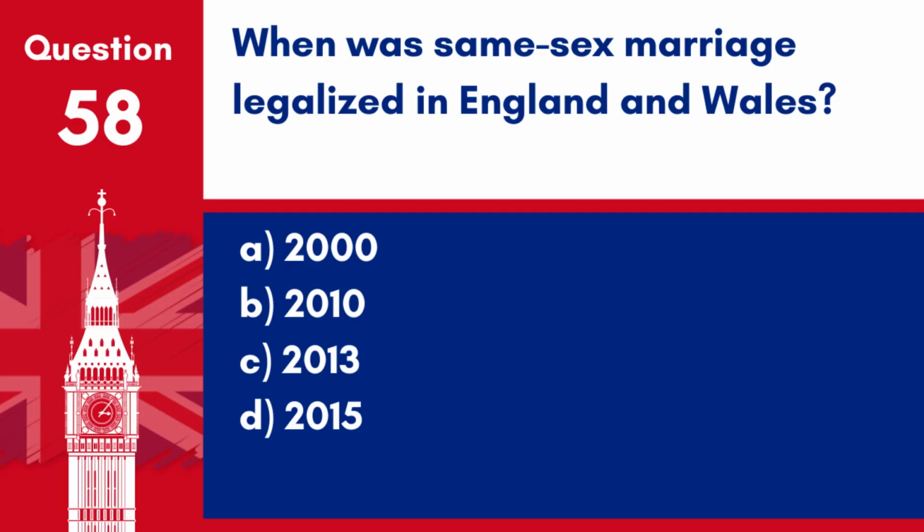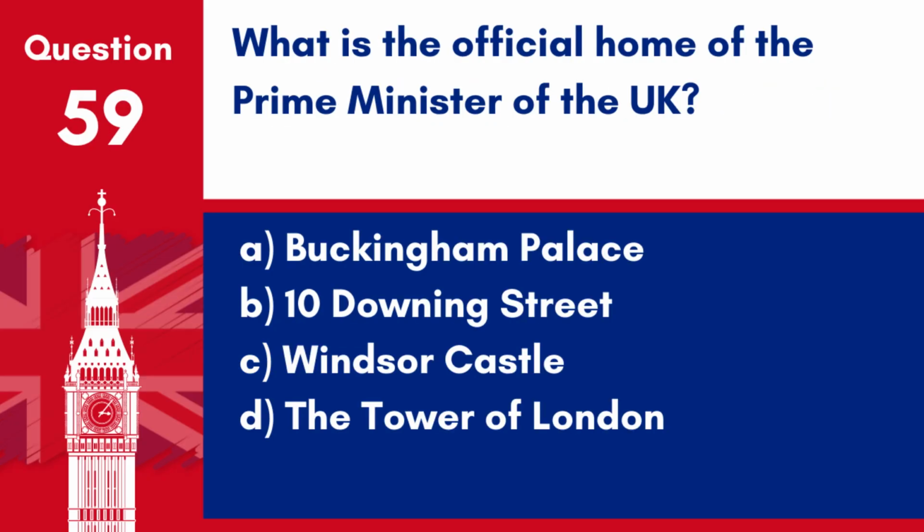Question 58. When was same-sex marriage legalised in England and Wales? A. 2000. B. 2010. C. 2013. D. 2015. Answer C. 2013. Same-sex marriage was legalised in England and Wales in 2013, following the passage of the Marriage (Same-Sex Couples) Act.